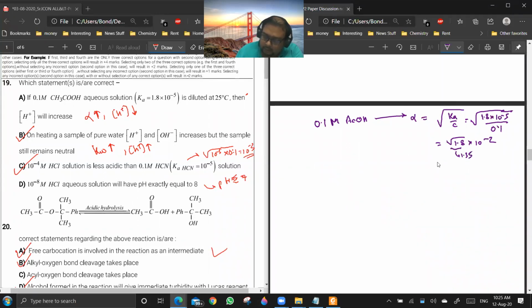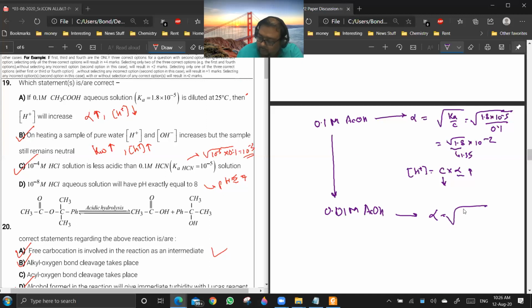Now, what is concentration of H plus? You see, concentration of H plus is C into alpha. So even if alpha is increasing on dilution, C is decreasing. Are you getting my point? Yes or no? So you see, if you are converting it into 0.01 molar acetic acid, then what will be the value of alpha?